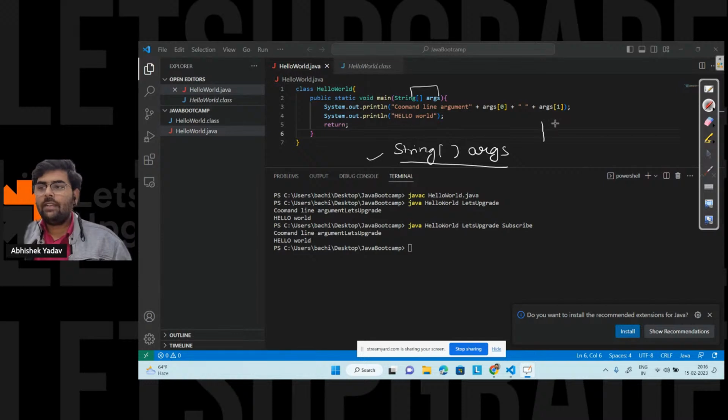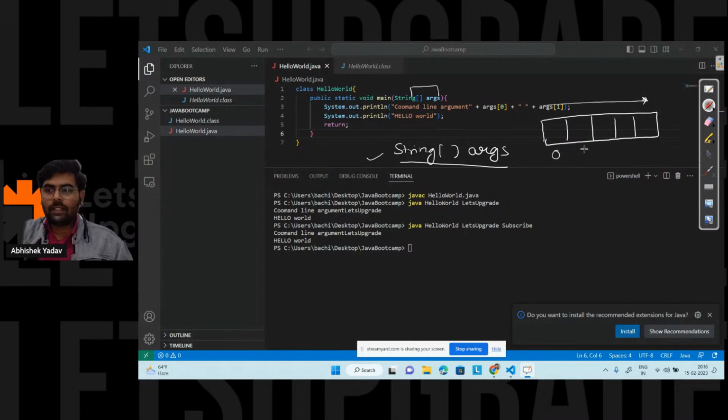And if I say like this, memory will be allocated in a contiguous fashion, that is 0 1 2 3 4 here, like this. And there will be an index to each memory block. Again, I will talk about the memory block when I am talking about the variable part. Then you will get the clear understanding.